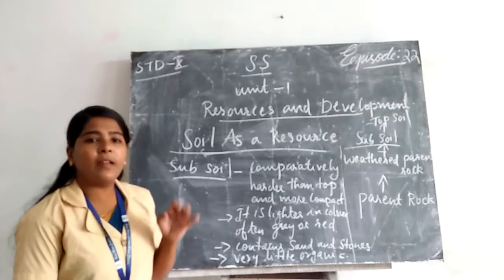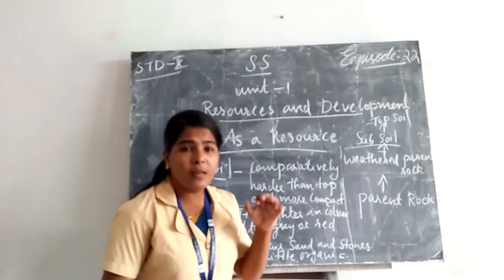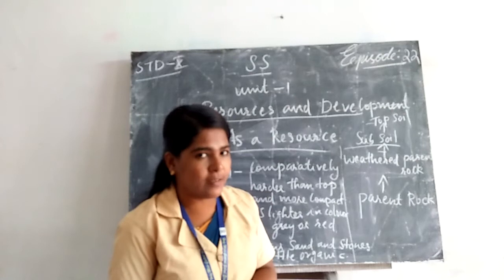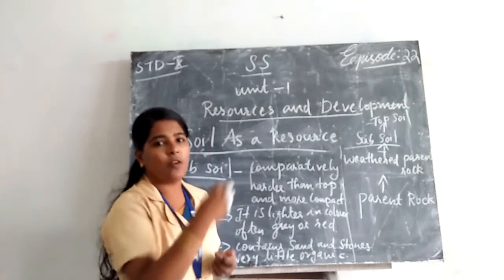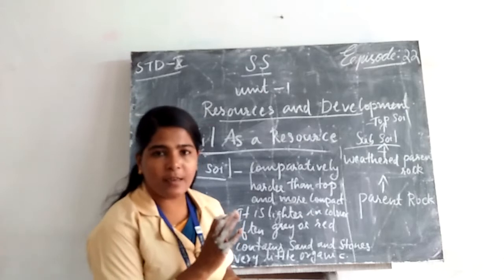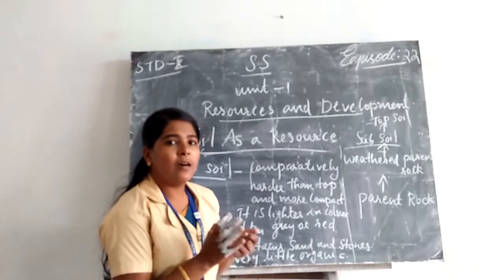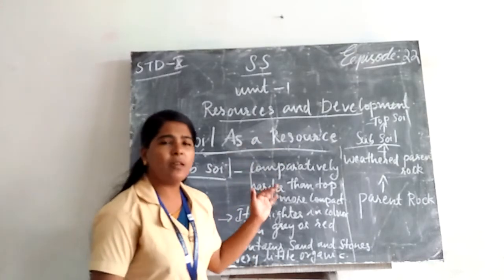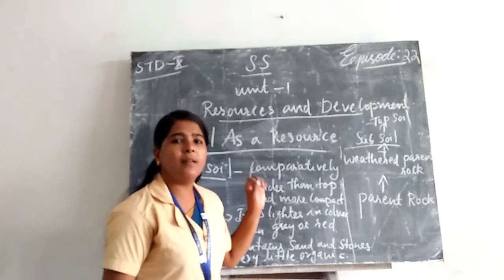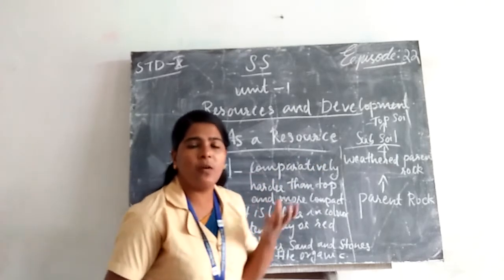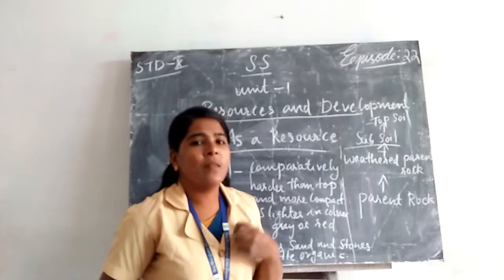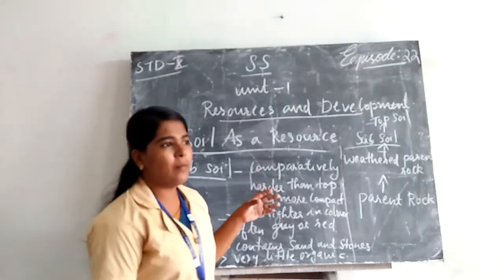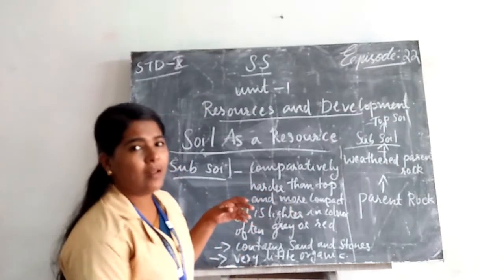Then it is less organic because it has less humus, so it is not fertile, or only a little fertile, compared to topsoil. Topsoil contains humus, so it is very fertile. Going to the lower part, we can see subsoil. Subsoil is harder than topsoil. It is very little fertile or very little organic in nature. As a result, the soil becomes less fertile or less organic.